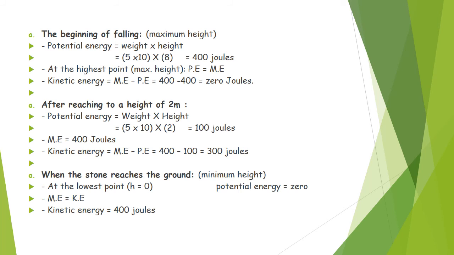The last state is when the stone reaches the ground. Reaches the ground, so there is no height, meaning the height here is zero. When the height is zero, the potential energy is what? Zero, because potential energy equals weight times height. So mechanical energy equals kinetic plus potential. The potential is zero, so mechanical energy there equals kinetic energy only. I have mechanical energy as a constant value. The mechanical energy here I calculated before as how much? 400. So here mechanical energy equals kinetic energy equals 400. So we can get the kinetic energy from mechanical energy because it equals 400 joules only.